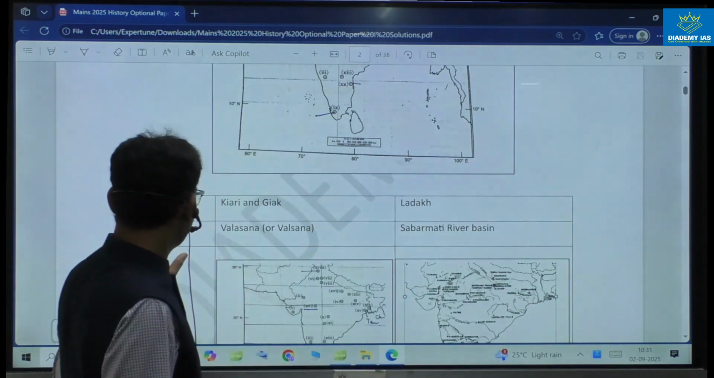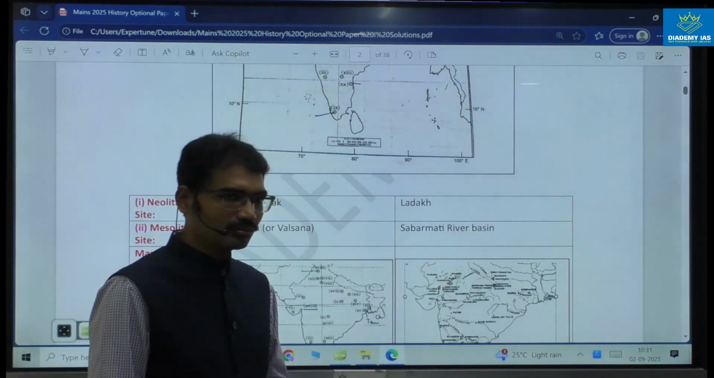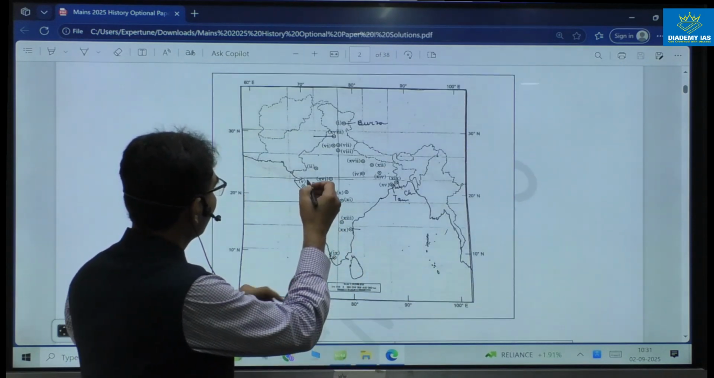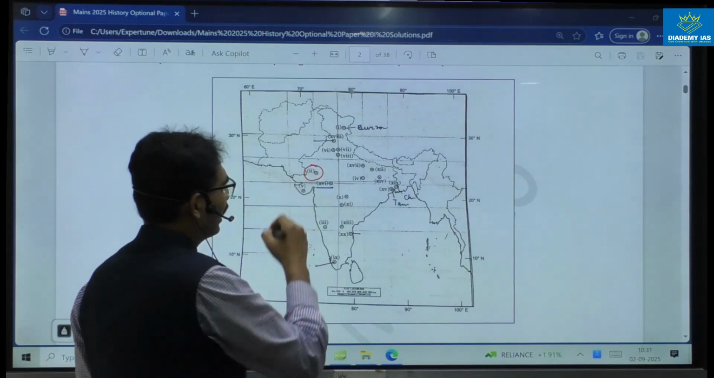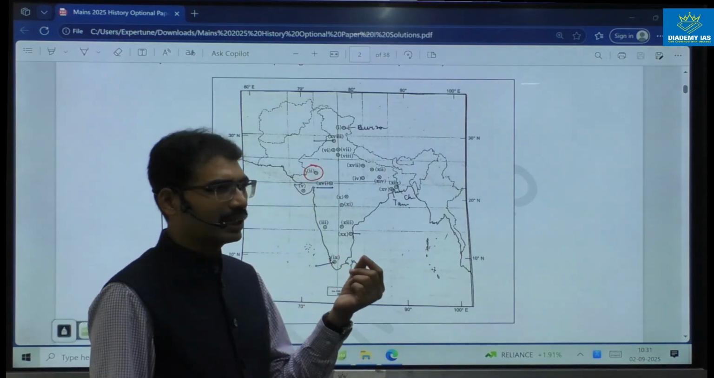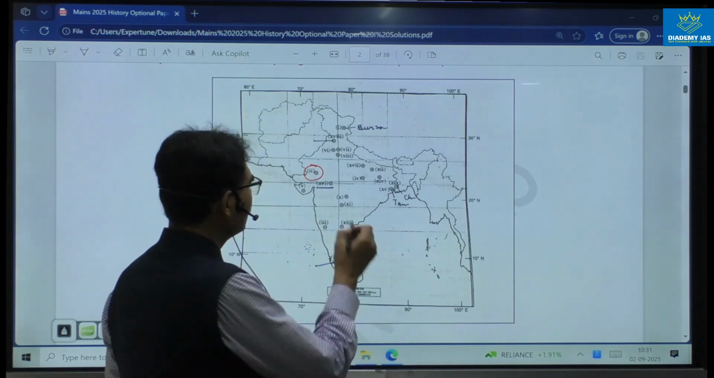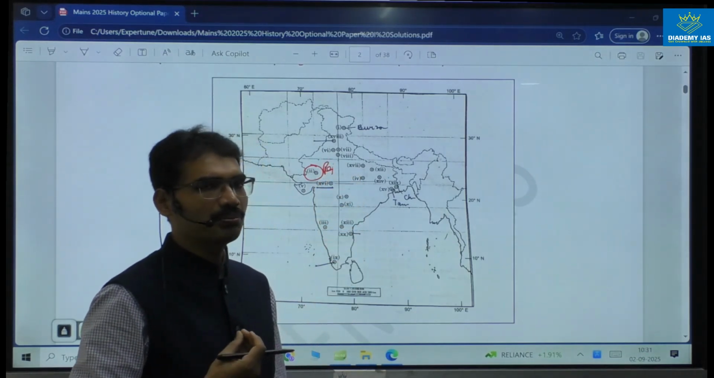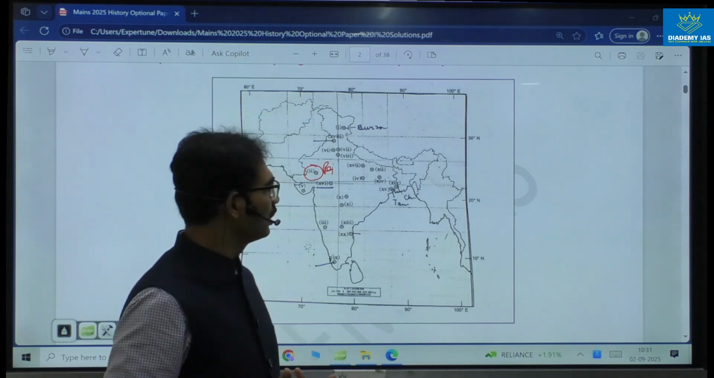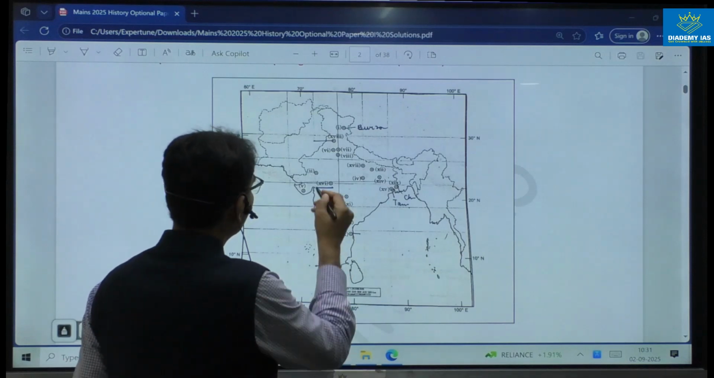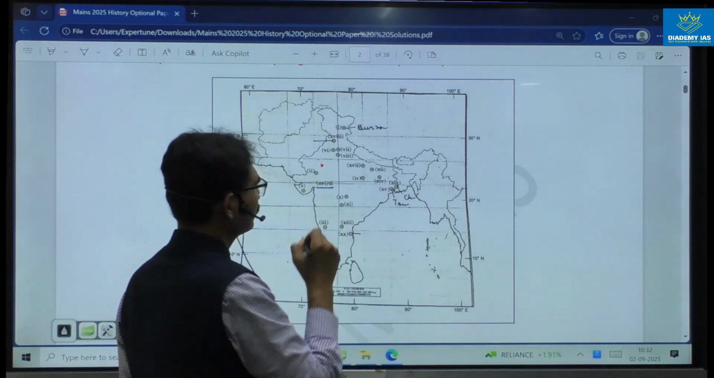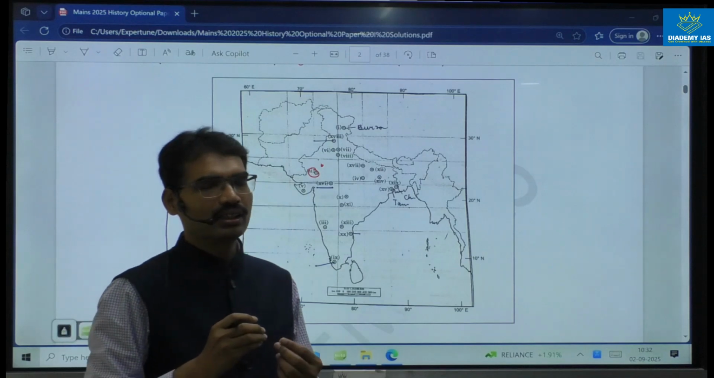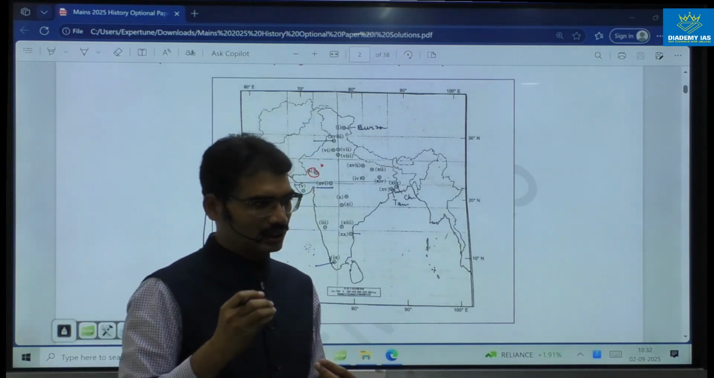Next one, a Mesolithic site in the Gujarat region. It is given in the Gujarat region. You can identify here the site they have given. It can be Tilwara, it can be Bagor. Generally this area is in the Rajasthan region. In Rajasthan, the most important Mesolithic site is Bagor. But Bagor is somewhere here, whereas they have given this location, near the Gujarat and Rajasthan border.